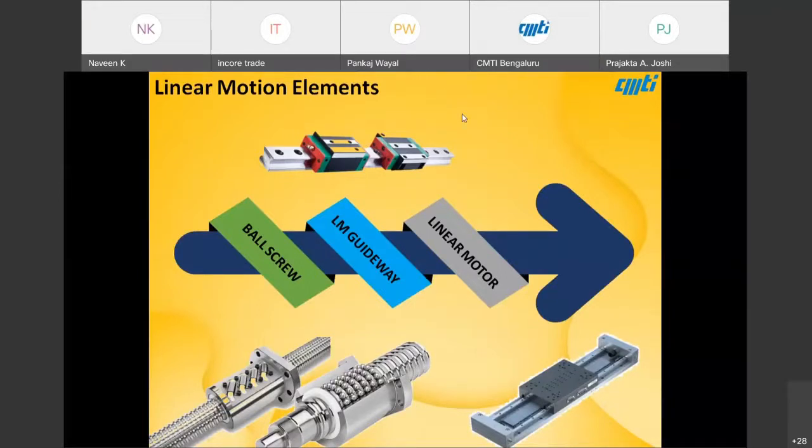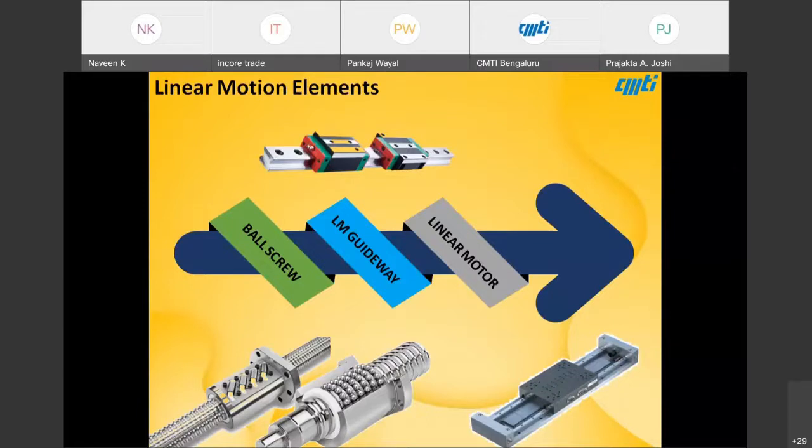As you know, in a CNC machine, the talk will be concentrated more on machine tool aspects, because these same linear motion elements are widely used in several sectors, like the medical sector and automotive sector. But what I'm going to talk about is from the machine tool perspective.